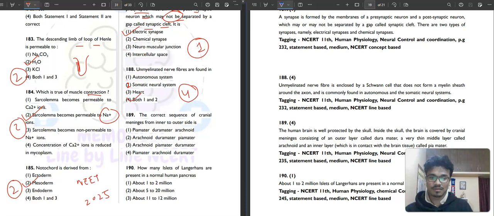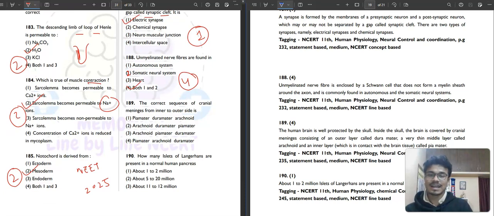Then question 189. The correct sequence of cranial meninges from inner to outer side. This is a trick I will share right now. PAD is the inner to outer side. Piameter, arachnoid, durameter. This is how you can remember. I also used to remember this in my days, and in my MBBS also, when I read physiology and other subjects like medicine, I needed this kind of trick so that I can remember for a longer time period.